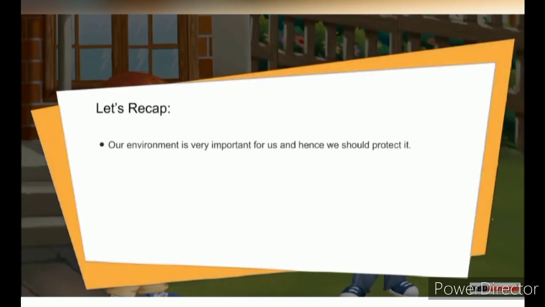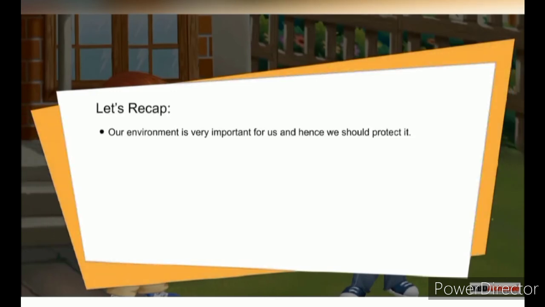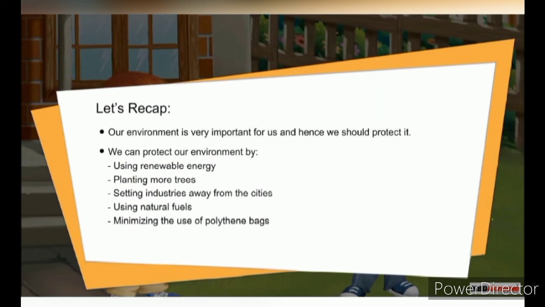Let's recap. Our environment is very important for us and hence we should protect it. We can protect our environment by using renewable energy, planting more trees, setting industries away from the cities, using natural fuels, and minimizing the use of polythene bags.